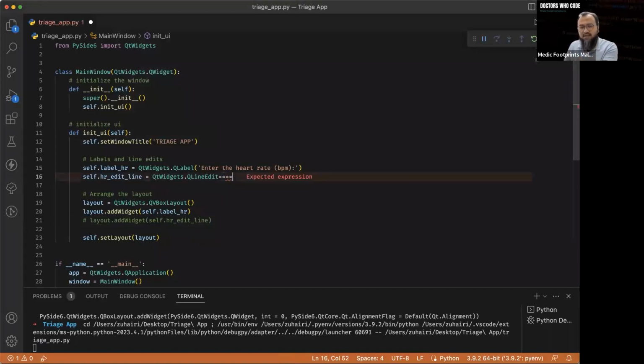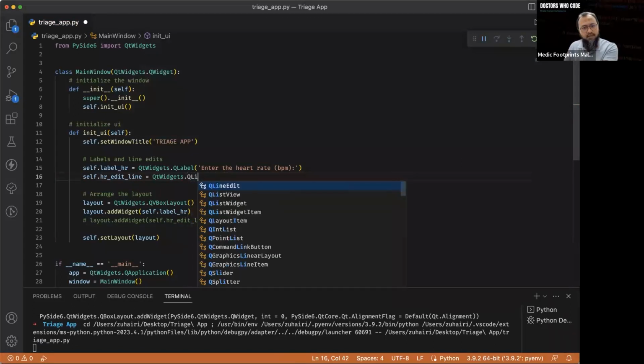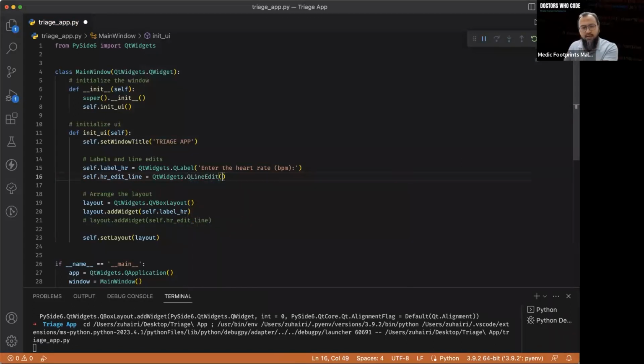Hang on. This part here. So QLineEdit. And then here, QLineEdit, QtWidgets, QtWidgets.QLineEdit.